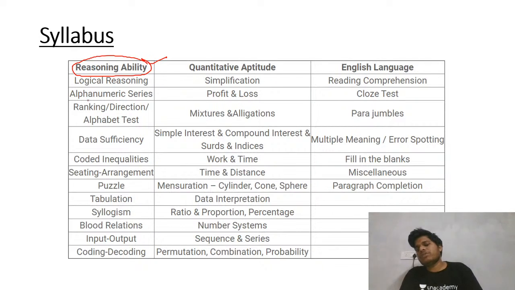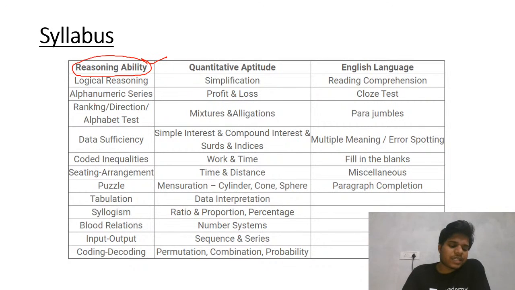But in English also they keep changing the type of question, not the questions. It is not fixed that they will give you parajumble every year. They will bring something new, like RCs where you need to fill in the blanks. So a few things can be new for you.